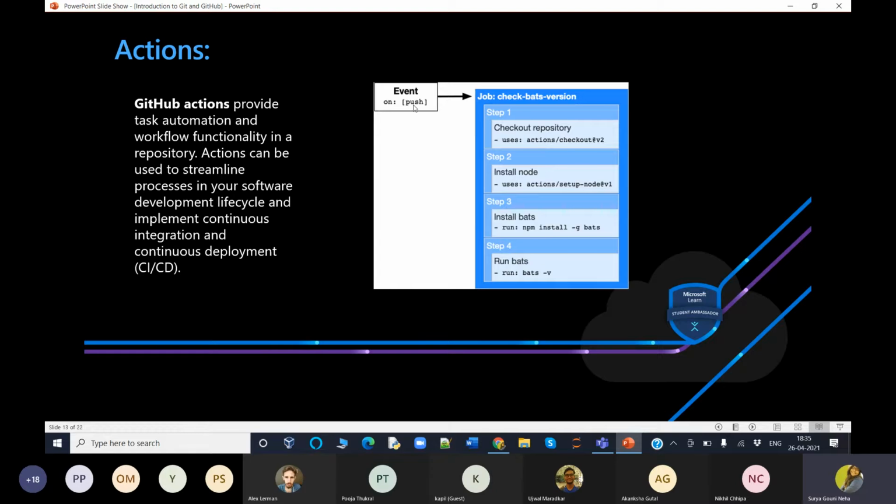So in this diagram, you can see how you can use GitHub Actions to automatically run your software testing scripts. An event automatically triggers the workflow, which contains a job. The job then uses steps to control the order in which actions are run. These actions are commands that automate your software testing.